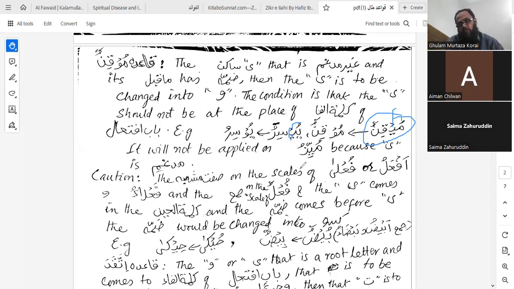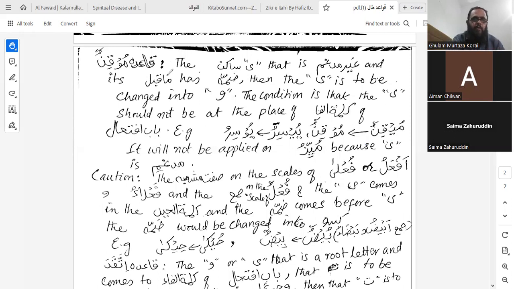You know this word, muyyizun. It is not applied on muyyizun. I should not have written it over here, because it is mudgham, I should have asked you, but okay, it is written now, so we cannot undo it. So in muyyizun, because ya is mudgham, this cannot be applied.